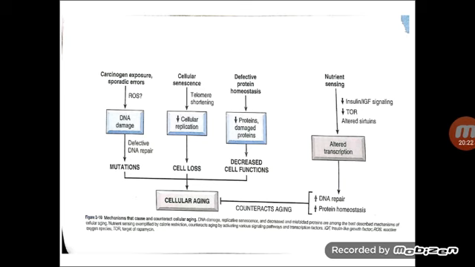And the other one is nutrient sensing, wherein because of the lack of insulin or growth factor signaling within the cellular components, and also along with the decrease in TCR, there may be altered stimulus, so that the transcription process will be altered.